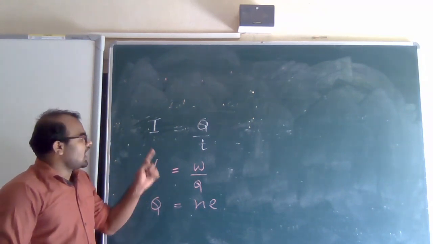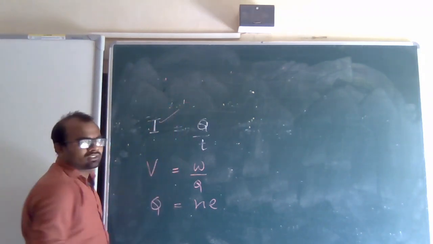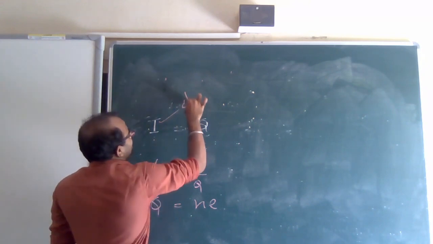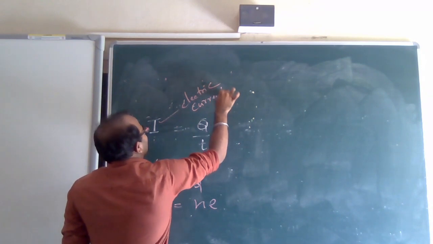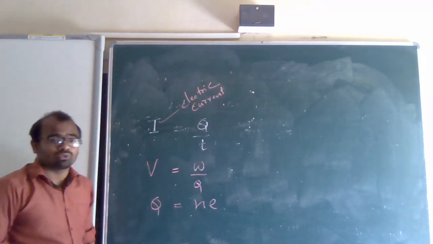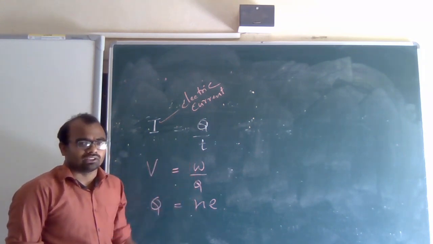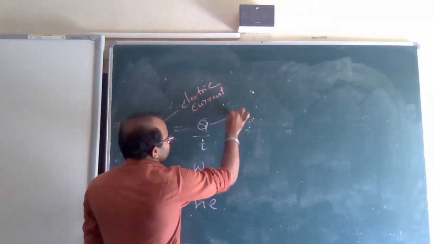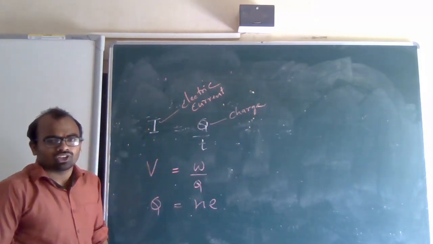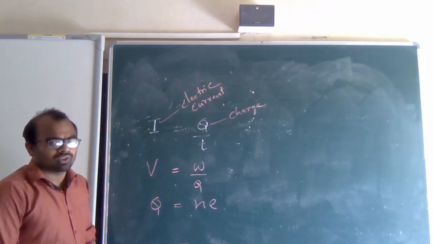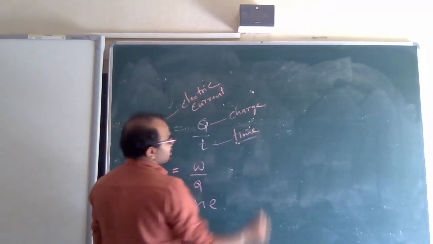Okay. I is equal to Q by T. What is I here? Electric current. With me you have to tell while watching. I is electric current. Q is charge or charges. T is time.